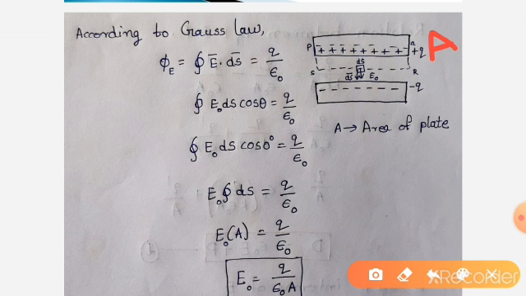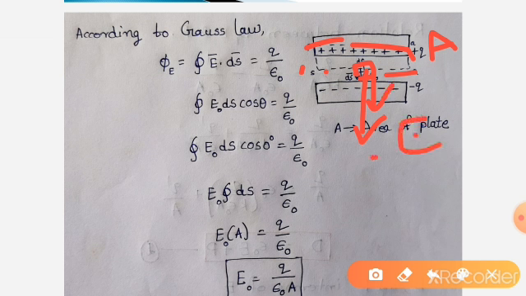Then according to Gauss law, what is the electric field in between these two plates? For that we construct a Gaussian surface. Take a small surface area ds, and draw the normal for its direction, then it is ds. The electric field is always directed from positive to negative, so the electric field direction is also like this.